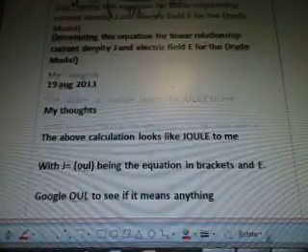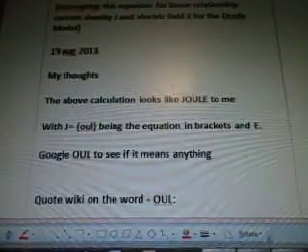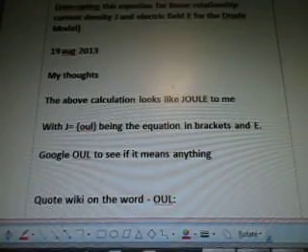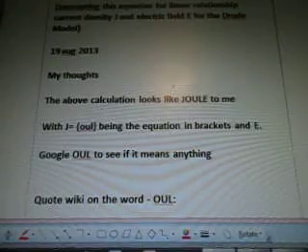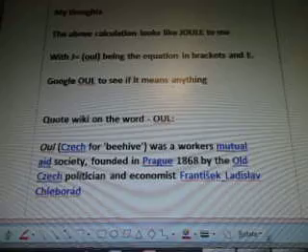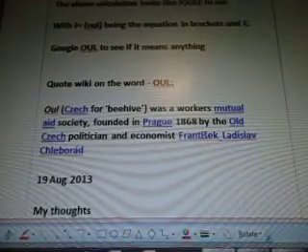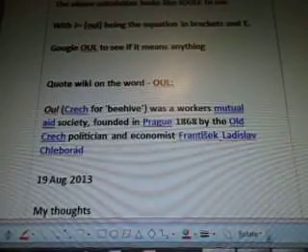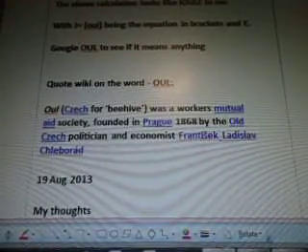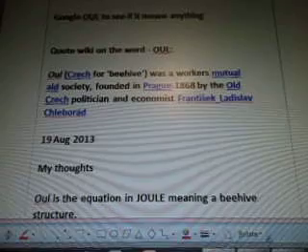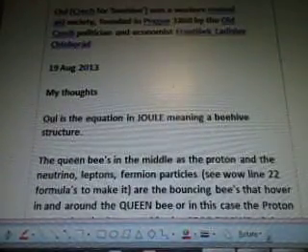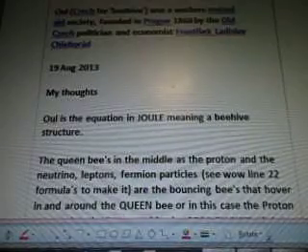August 19th, my thoughts. The above calculation looks like Joule to me, the word Joule, with J equal Joule being the equation in brackets and E. Google Joule to see if it means anything. Quote, Wiki on the word Joule: Joule is a beehive, was a workers' mutual aid society founded in Prague in 1868 by the old Czech politician and economist Francis Ladislav Čelakovský. August 19th, my thoughts. Joule is the equation in Joule, meaning a beehive structure.